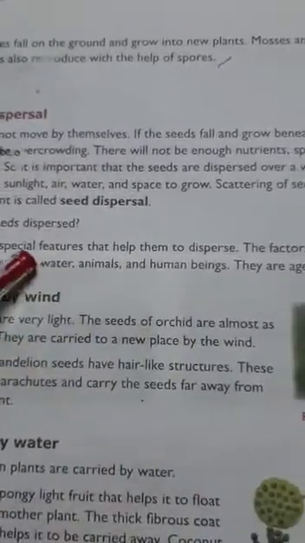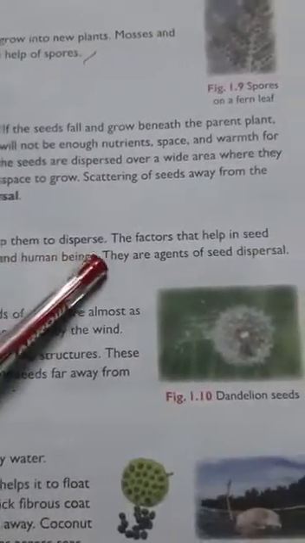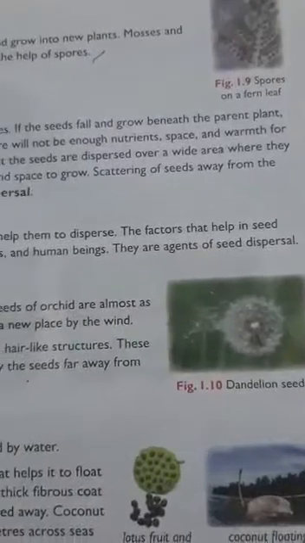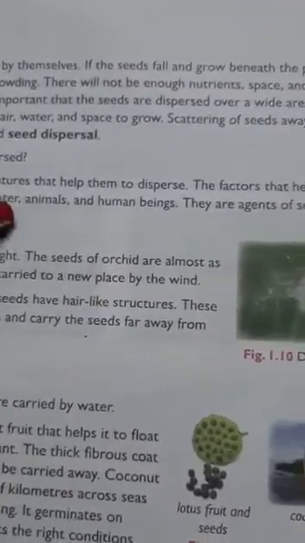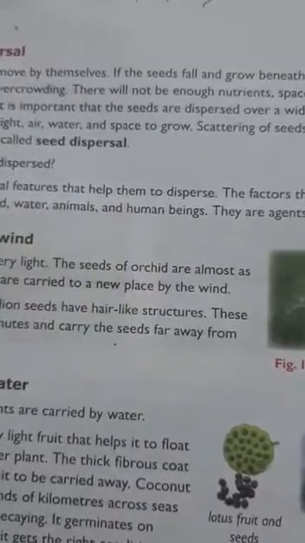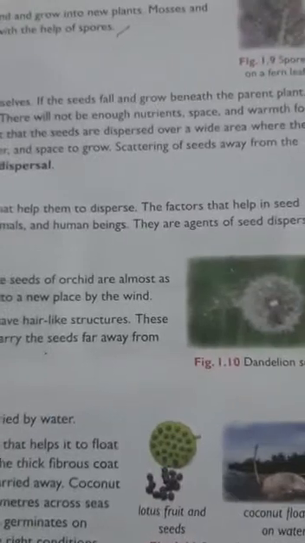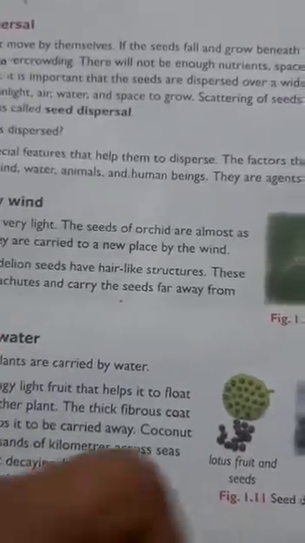Now, how are the seeds dispersed? Let's see. Seeds have special features that help them to disperse. The agents that help in seed dispersal are wind, water, animals and human beings. So these are the agents of seed dispersal. Your first agent is wind.